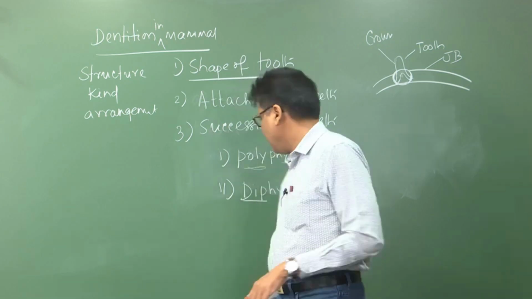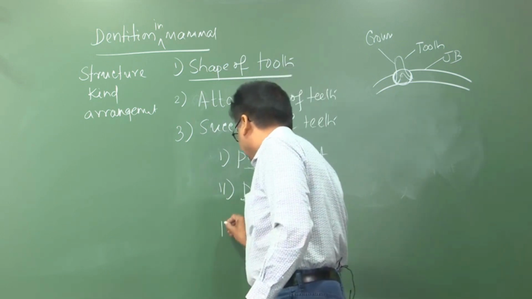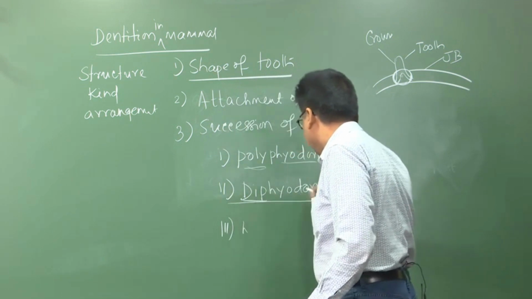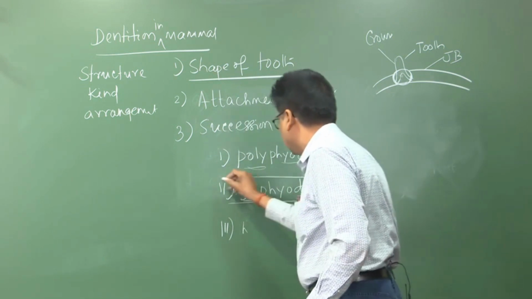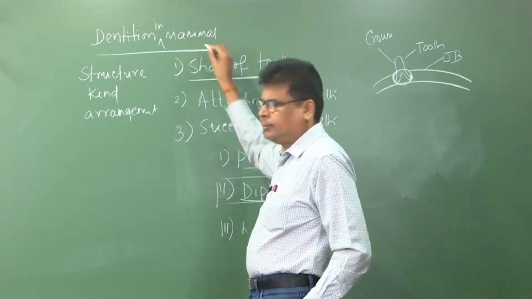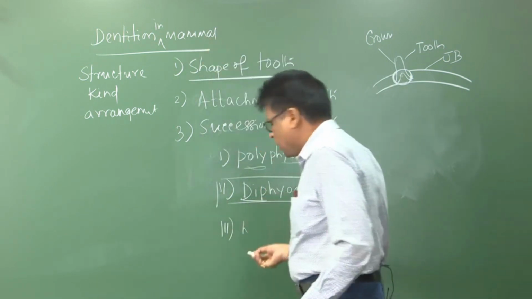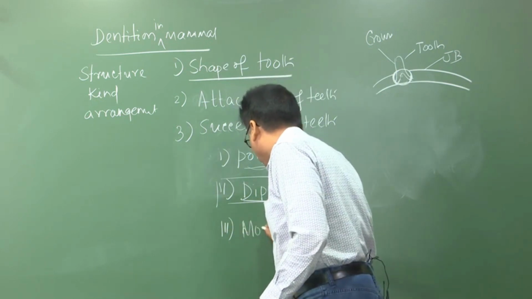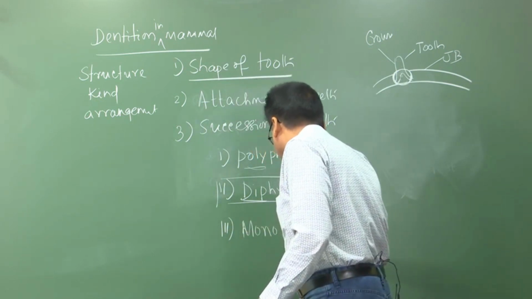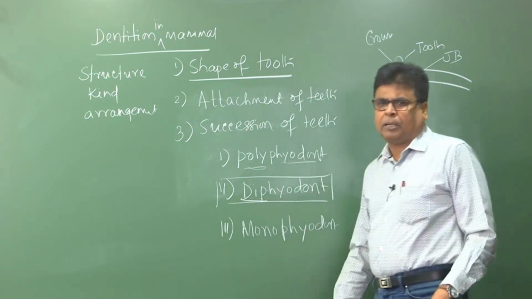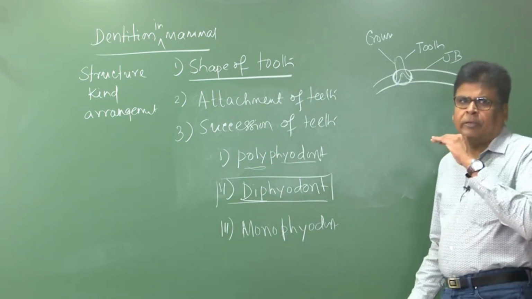Now, the third one is the monophyodont. What I want to say is that the diphyodont condition is only found in case of mammals. Now come to the next one, the third one, that is known as monophyodont. That means throughout the lifetime these teeth are placed once and they are not replaced.